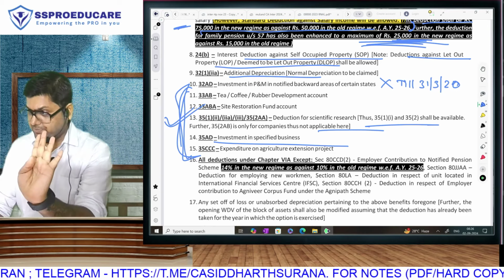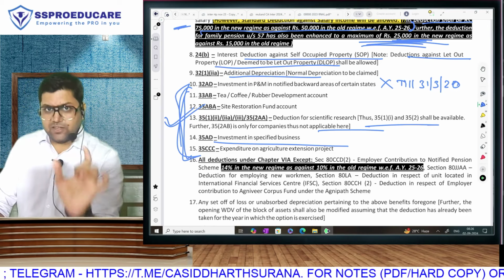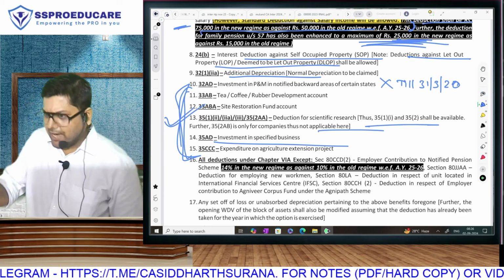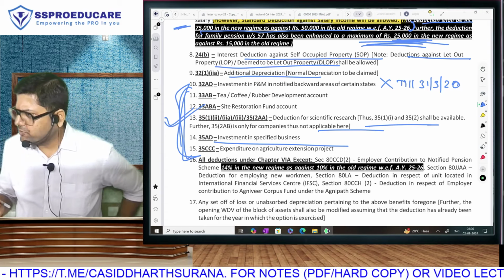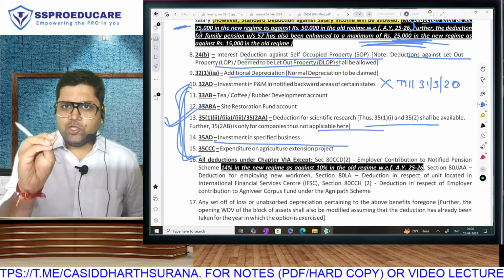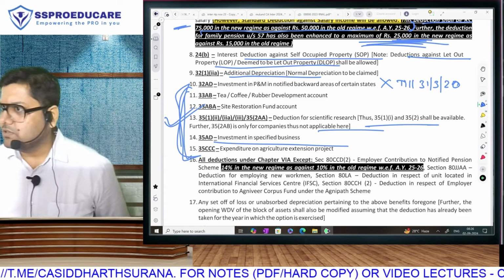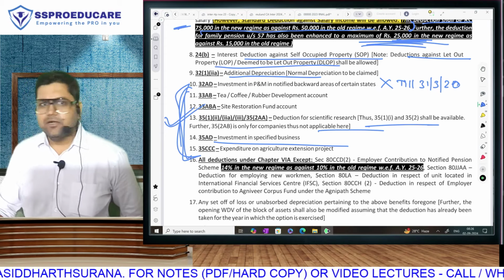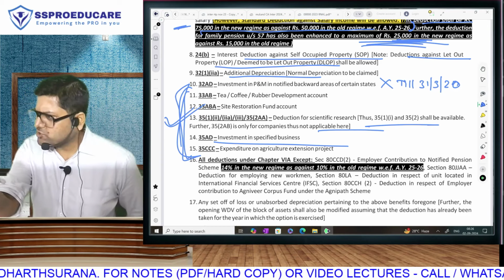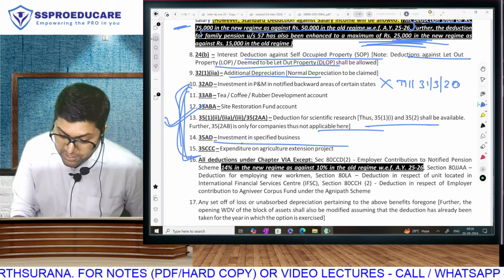Detail mein I will do in PGBP. Just a little idea. When you buy an asset for your business, plant and machinery, furniture, you buy an asset. Is that a capital expenditure of your business? Now, normally, you don't get deduction of cost of asset, no? You get like a beggar, small amounts in the name and nature of depreciation ka deduction. PGBP, yes or no? But we want to encourage these businesses.